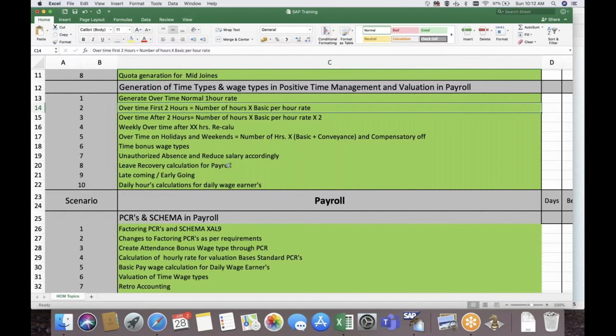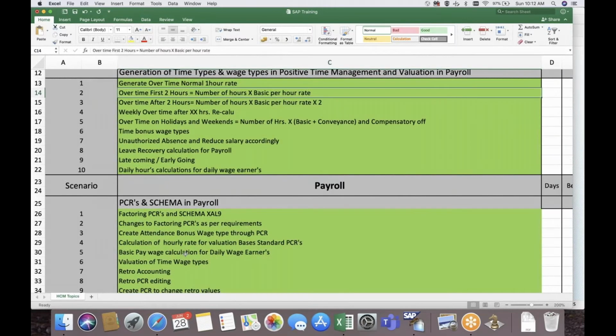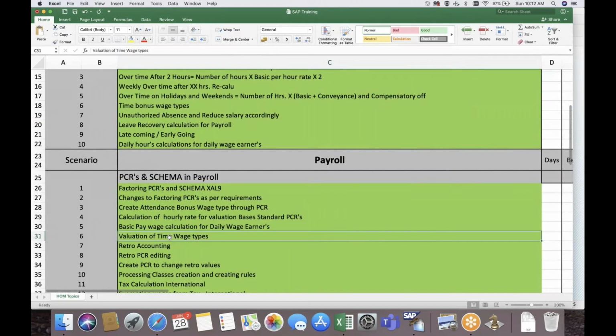As Tushar said, initially we'll work on valuation of time wage types. That is how the system, by standard, has PCRs to capture the per hour rate of the employee. We have X010, X013, and X015. There are three PCRs given to calculate the per hour rate based on the salary of the employee.